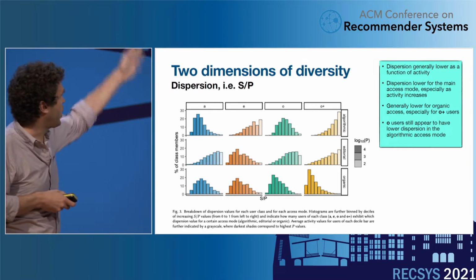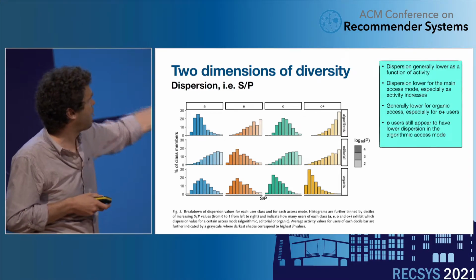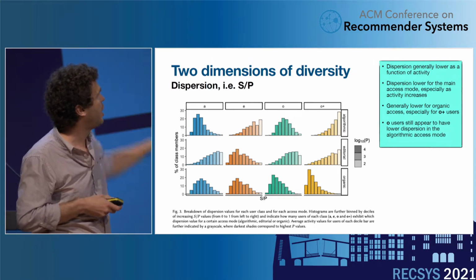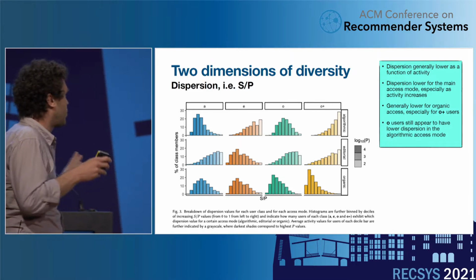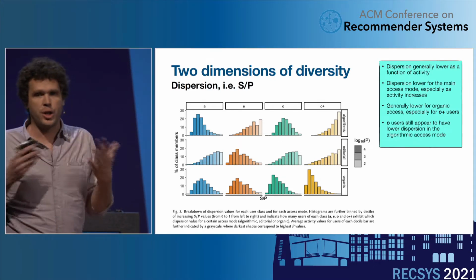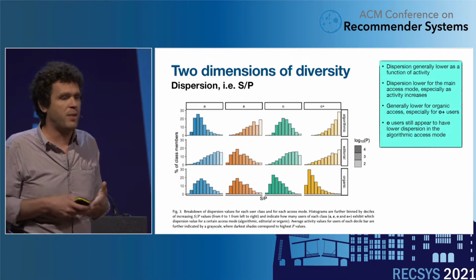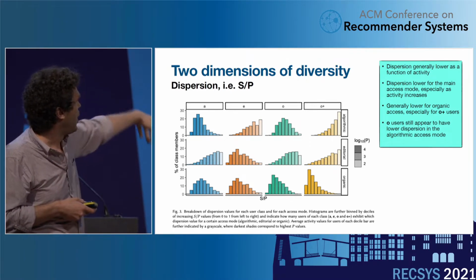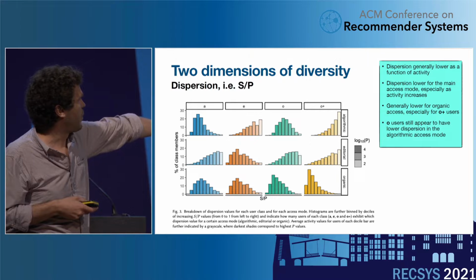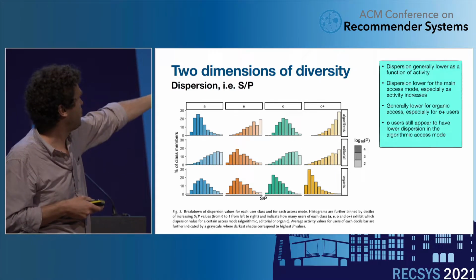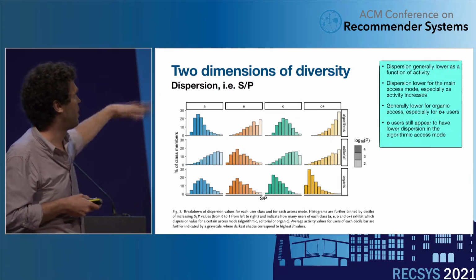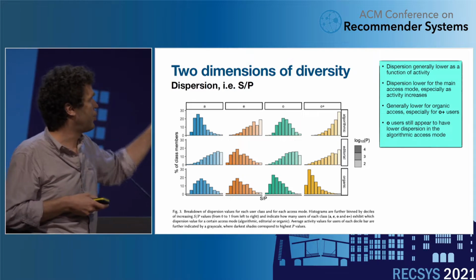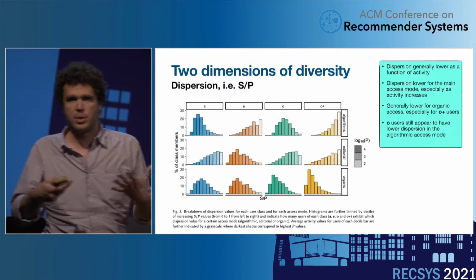When we distinguish what happens for the four user types, and also with respect to each access mode, we see generally that dispersion is lower as a function of activity. Here, each histogram corresponds to a certain value of the S/P ratio, the dispersion. So when you go to the left, it's a lower dispersion. The darkness of the bars corresponds to a certain activity.